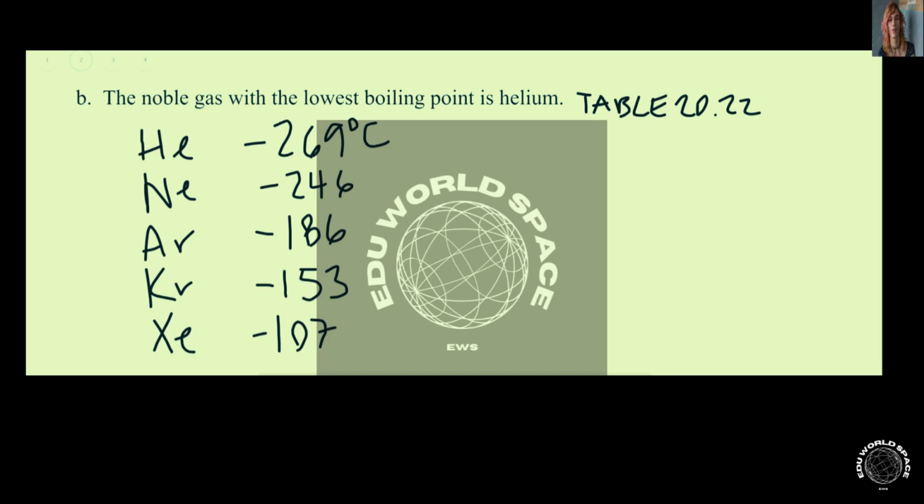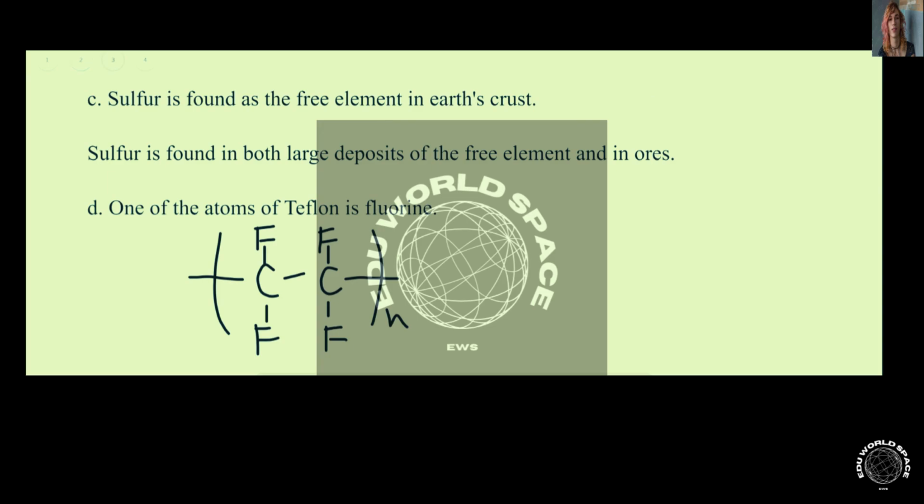In B, we're given the statement, the noble gas with the lowest boiling point is helium. So we can check this by looking at table 20.22 from your textbook. So that lists the boiling points of all the noble gases in degrees Celsius, and helium does have the lowest. Moving on to C, the statement we're given is sulfur is found as the free element in Earth's crust. This is true. Sulfur is found both in large deposits of the free element and in ores. So sulfur is found as the free element in Earth's crust.